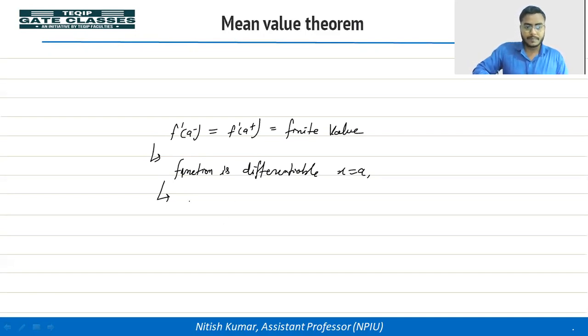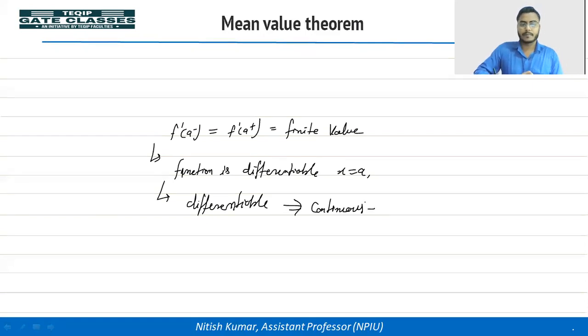So a function अगर differentiable है, then it would be continuous also. Okay, but inverse need not be true. Inverse true नहीं होगा. Inverse can be true, cannot be true. So if a function is continuous at x is equal to a, it is not must like differentiable भी होगा उस point पे. But अगर differentiable है, then continuous होगा at x is equal to a. That is must है. Okay.